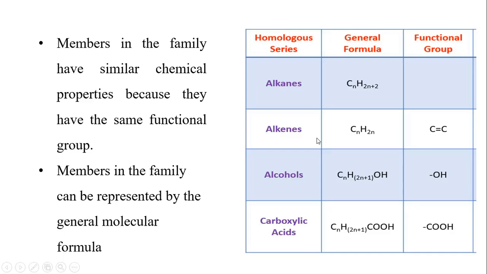Talk about the alkenes, also this is their general formula. Talk about the alcohols, this is their general formula. The carboxylic acids, this is their general formula. So all these formulas are used to determine the molecular formula. And also we say they have the same functional group. So functional groups, these are the ones here. We'll comment on them later on.